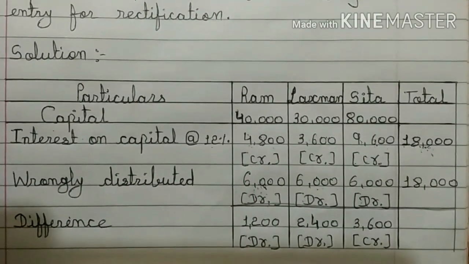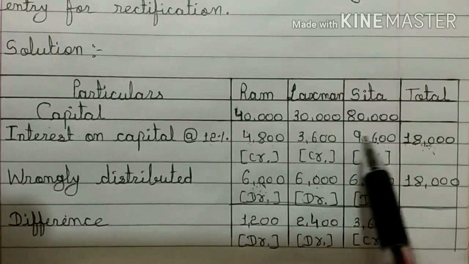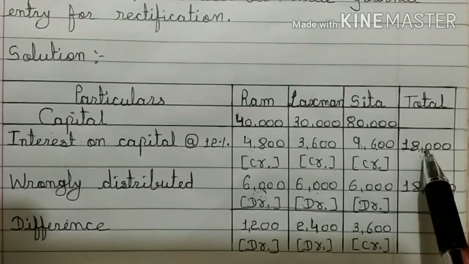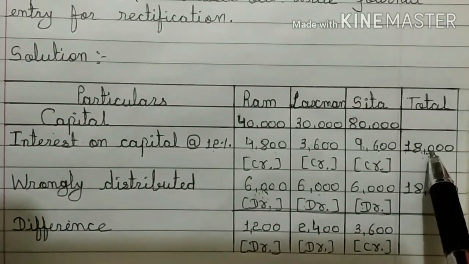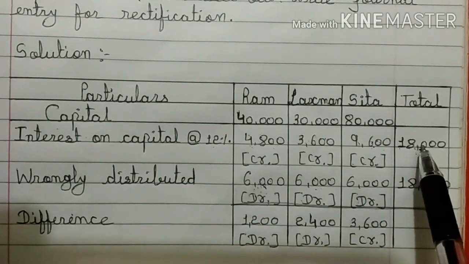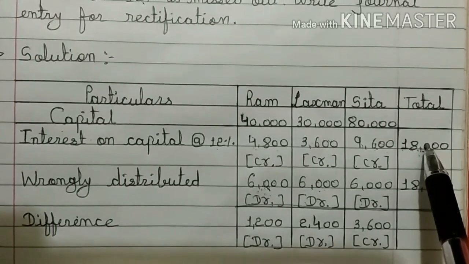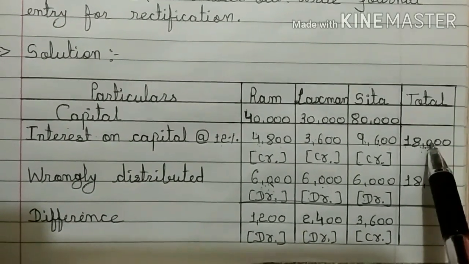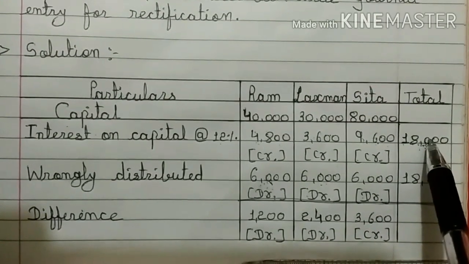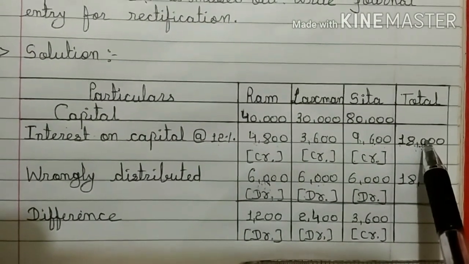Okay students, so after doing the total, if interest on capital is missed out, then how this amount is utilized? It is distributed among partners in their profit and loss sharing ratio, considering it as a profit. So now this is a mistake and we have to see that which partner has got how much amount. So according to profit and loss sharing ratio,